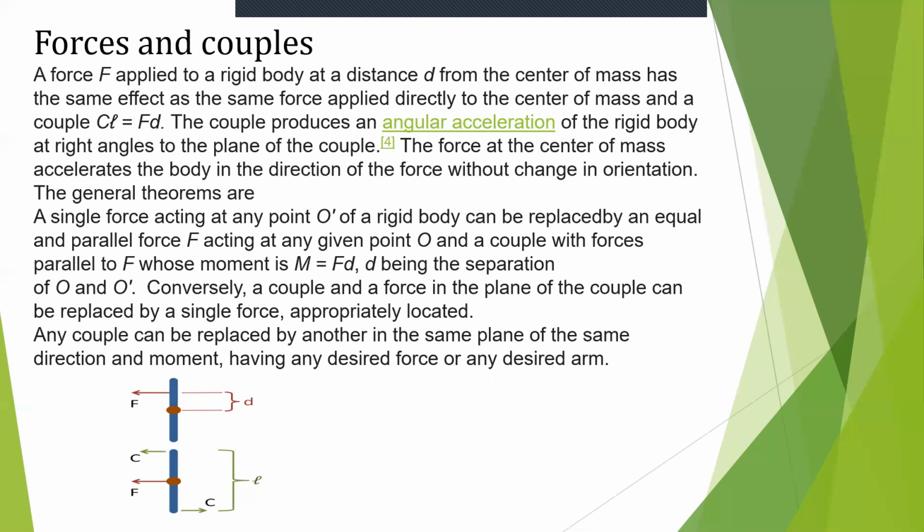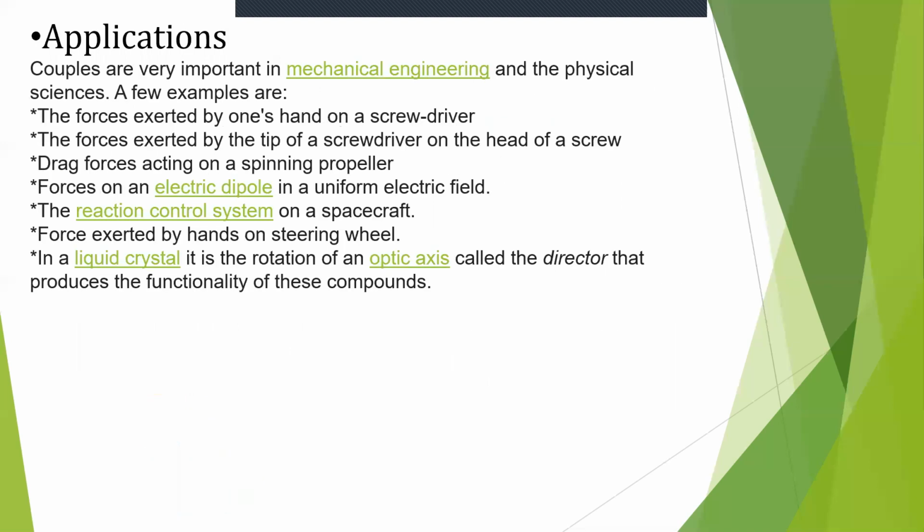A single force acting at any point of a rigid body can be replaced by an equal and parallel force F acting at any given point O, and a couple with forces parallel to F whose moment is M equal to F into D, D being the separation of O and O dash. Conversely, a couple and a force in the plane of the couple can be replaced by a single force appropriately located. Any couple can be replaced by another in the same plane, of the same direction and moment, having any desired force or any desired arm.